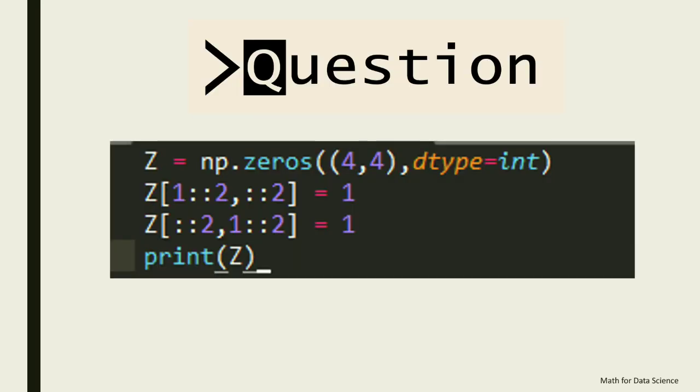The next basic question is again on np.zeros and slicing both. How np.zeros is printed when we are printing it as a 4x4 matrix, and then how slicing is used. Your time starts now.